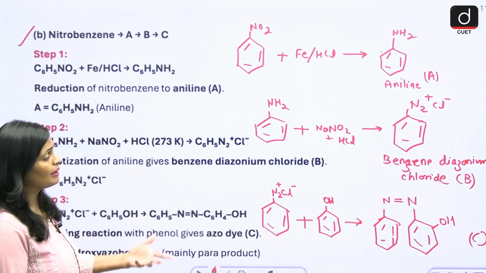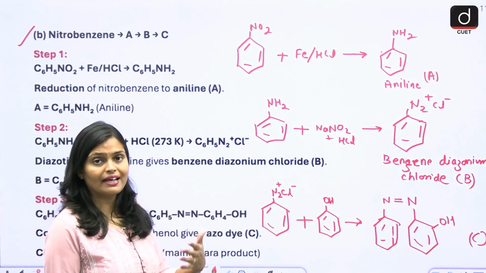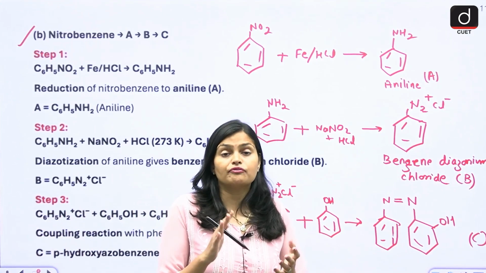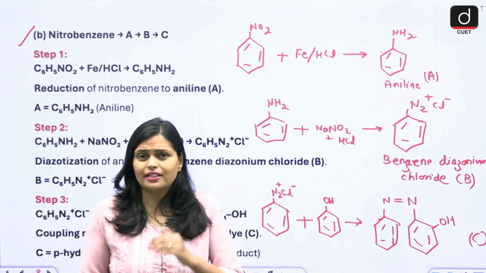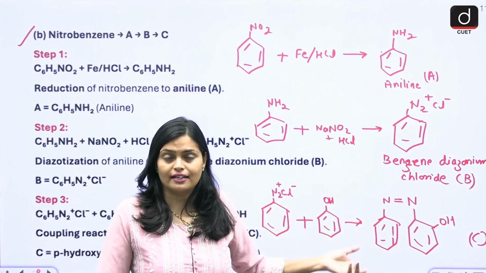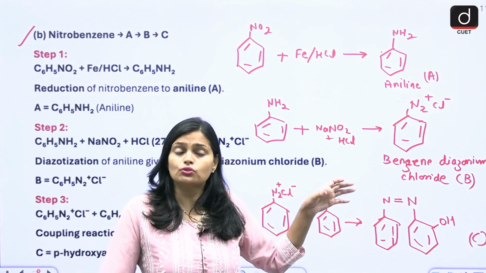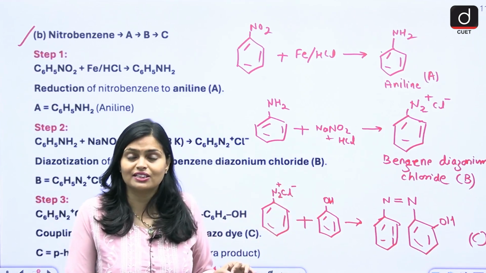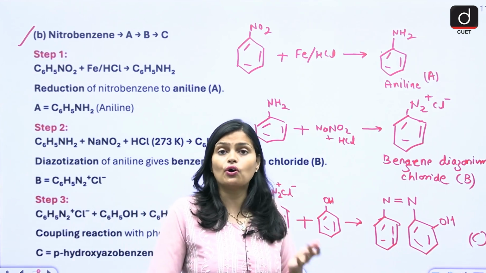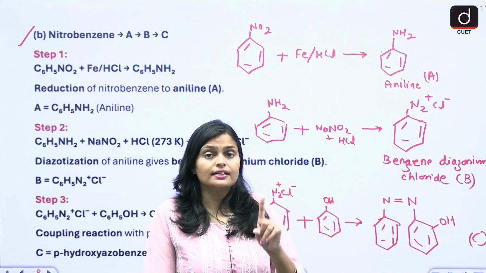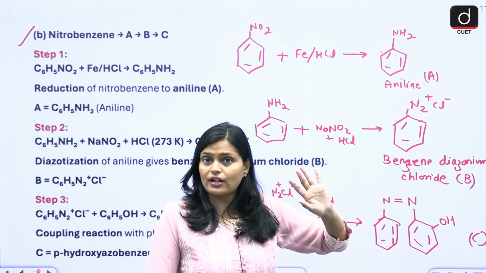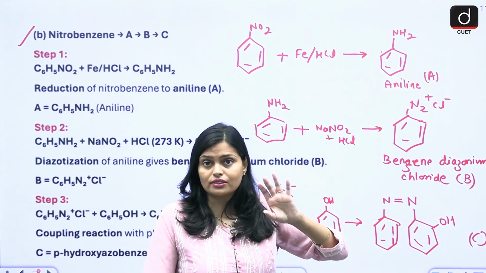Now how to remember this? Whenever you prepare for your organic chemistry, for conversion type questions, there are a few reagents which are repeated again and again, like your LiAlH4, NaNO2. So just try to note down these reagents and their function, whether they are oxidizing or reducing. If they are oxidizing in nature, they remove hydrogen and add oxygen.